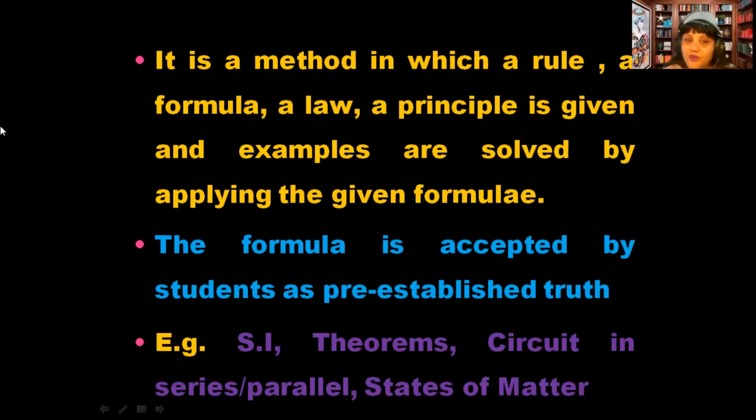But they are using very little logic in this, ma'am, as compared to the inductive method. See, yesterday we were discussing the inductive method. If you remember the steps, step number 3 says that they have to investigate and analyze, right? So when they are investigating, they are analyzing, they are much more in the logical zone. Reasoning was going on because they had to give reasons, that's why logic was behind that. They had to think about a logic. But here the formula is already in front of them, so where will they apply logic?